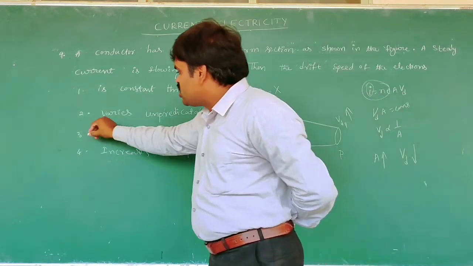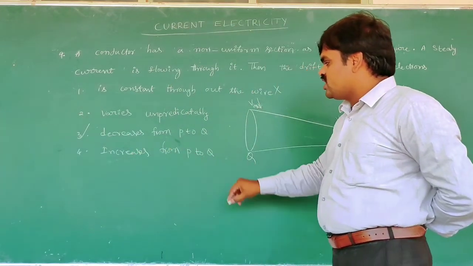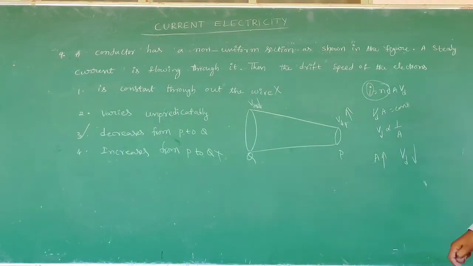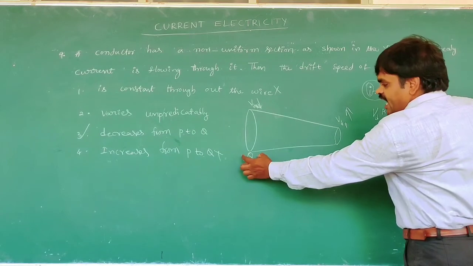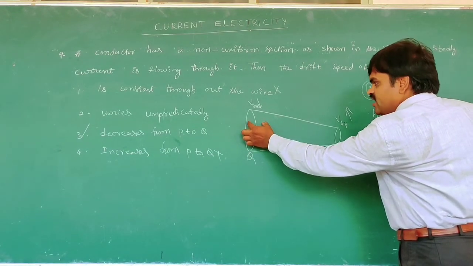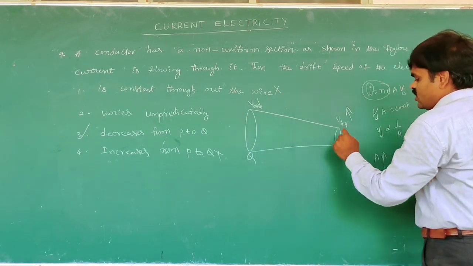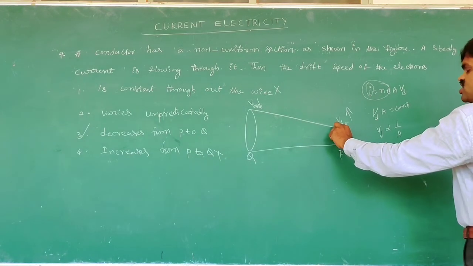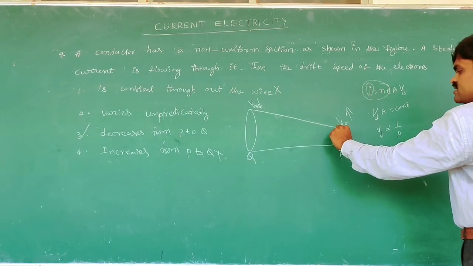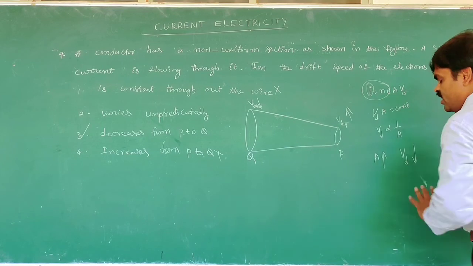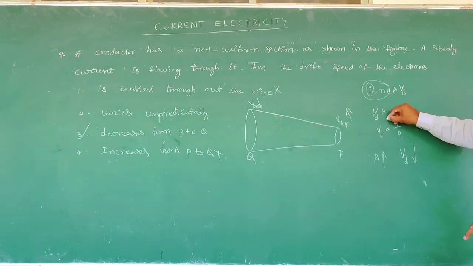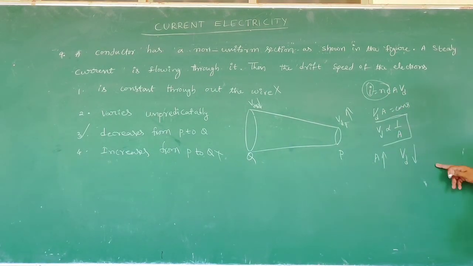That's why the third one is correct. The fourth one is wrong. Why? Because at point Q the area of cross section is high, so the drift velocity is low. At point P the area of cross section of the wire is less, so the drift velocity is high, inversely proportional. That's why the third option is the correct one.